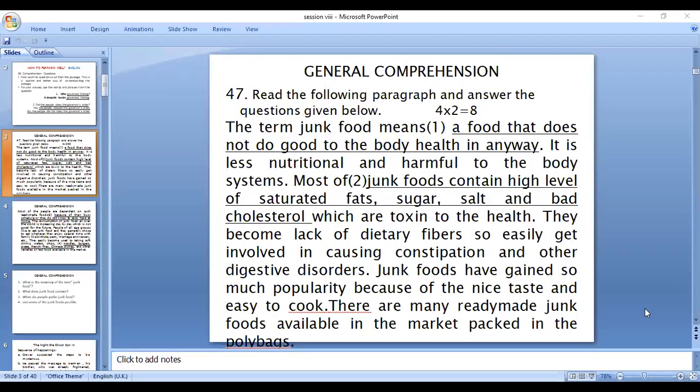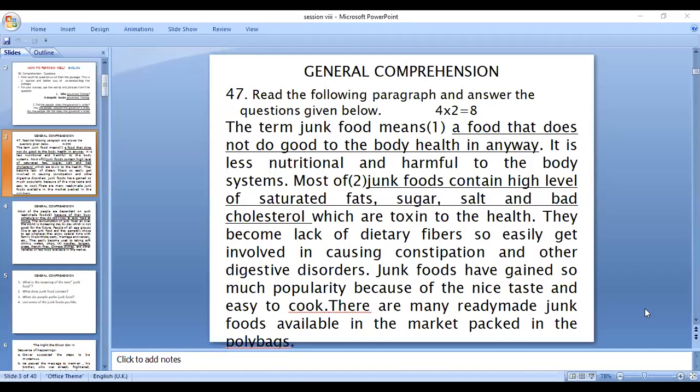The second question is, what does junk food contain? You come to the passage. It is less nutritional and harmful to the body system. That is additional information. There is no question for this particular point, though it is valuable information for you. Most junk foods contain high level of saturated fats, sugar, salt, and bad cholesterol, which are toxin to the health. Which are toxin to the health is an adjective clause, which are poison to the health.